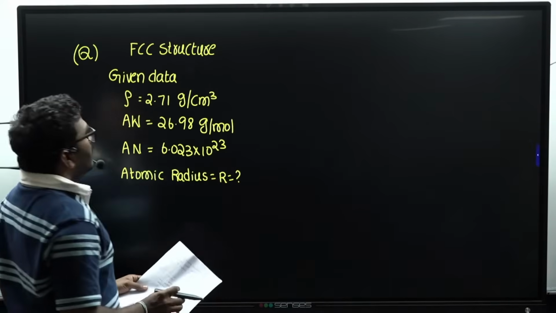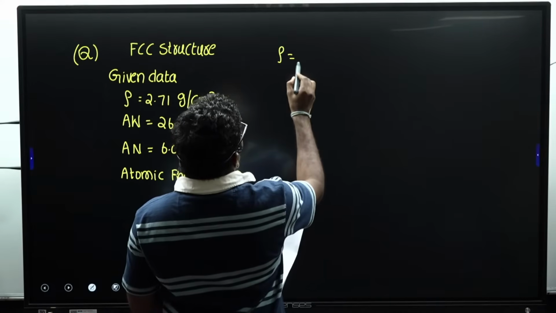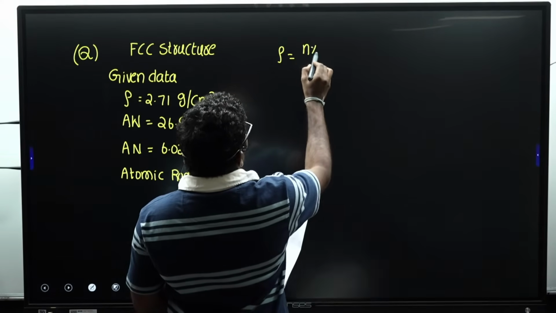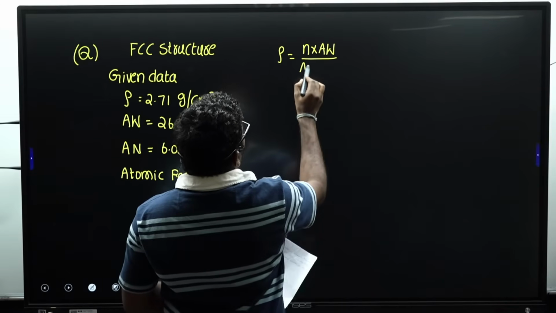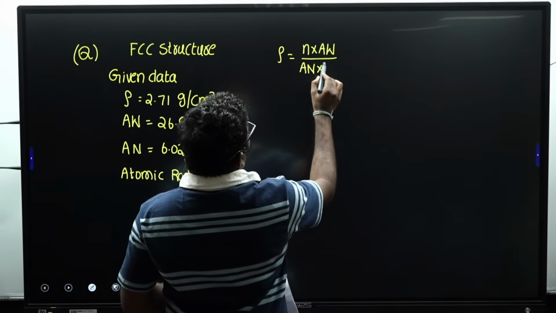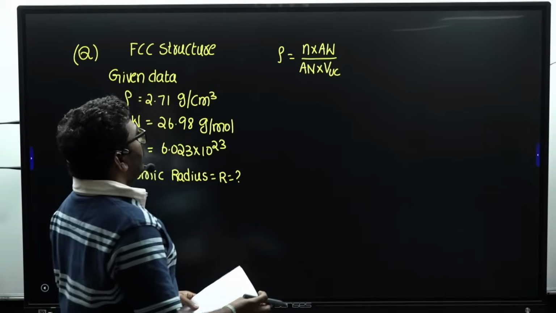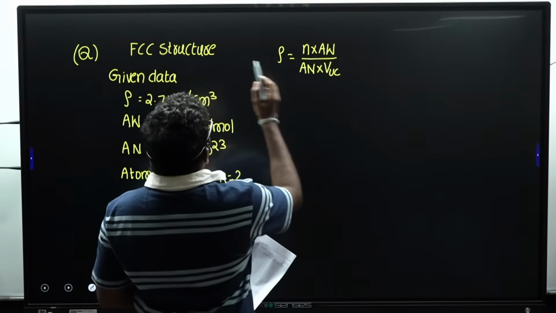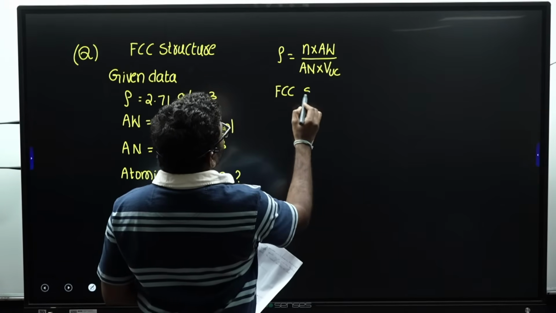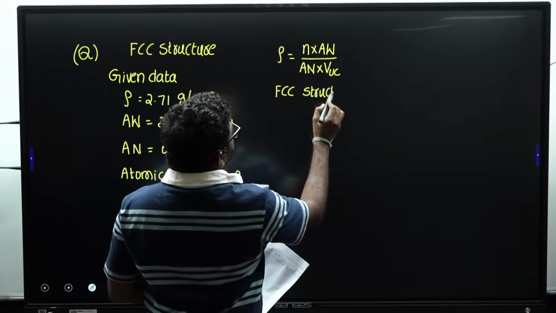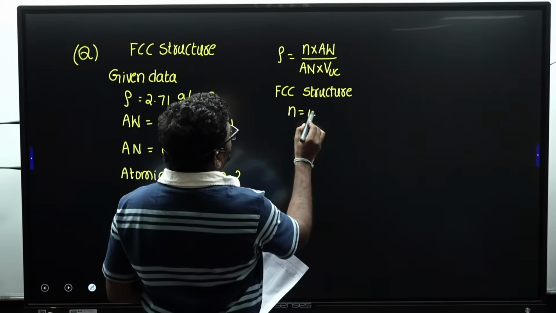First of all, theoretical density rho is equal to effective number of atoms into atomic weight by Avogadro's number into volume of unit cell. This is the formula actually. Now here it is a face centered cubic structure. For FCC structure, effective number of atoms are 4, and